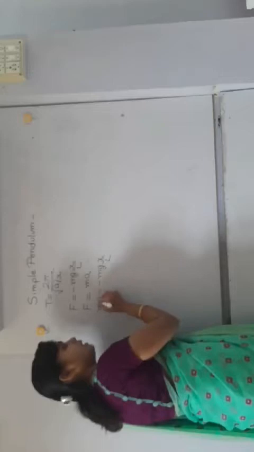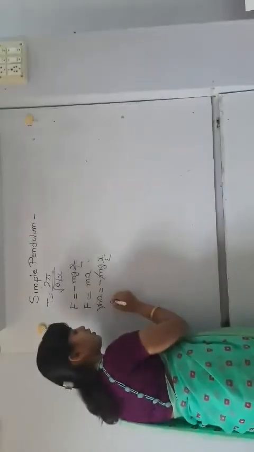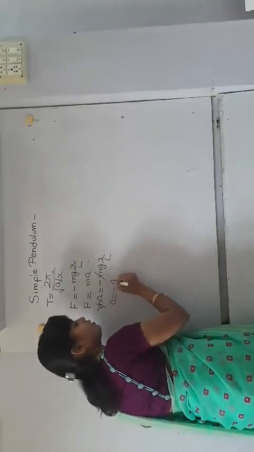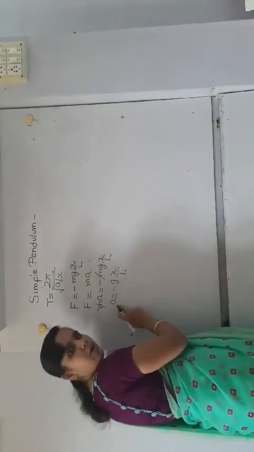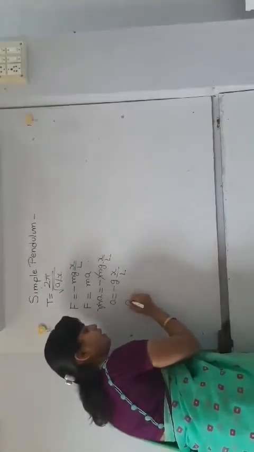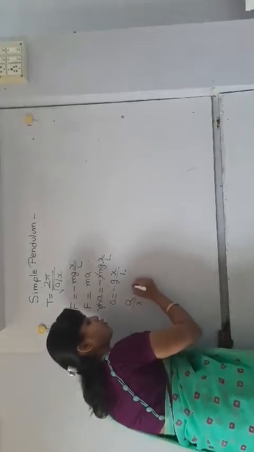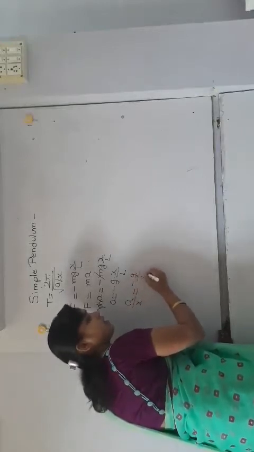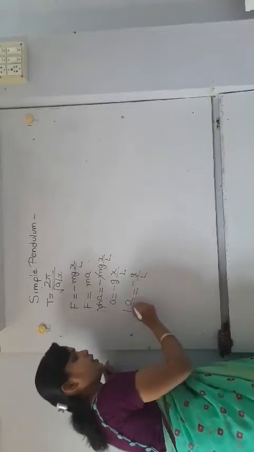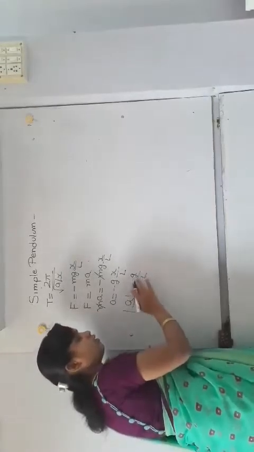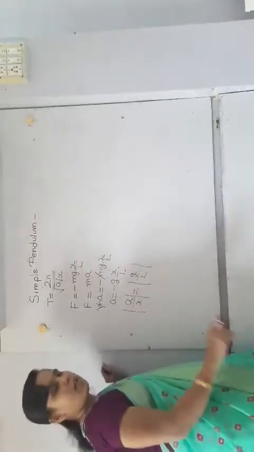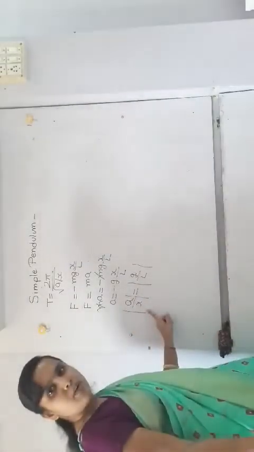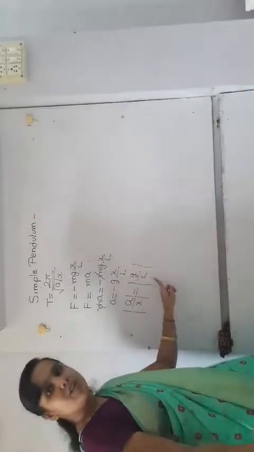Now m gets cancelled, therefore a is equal to minus g into x upon L. Now keep this x on LHS, then a upon x is equal to minus g upon L. If you are taking it in magnitude terms, then the negative sign will be removed. Then a upon x is equal to g upon L. That is acceleration per unit displacement is equal to g upon L.